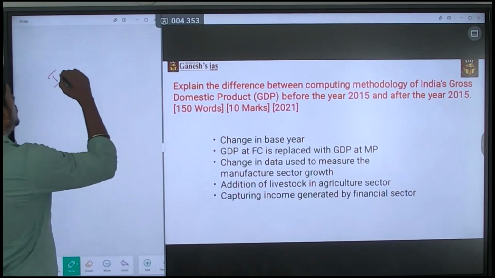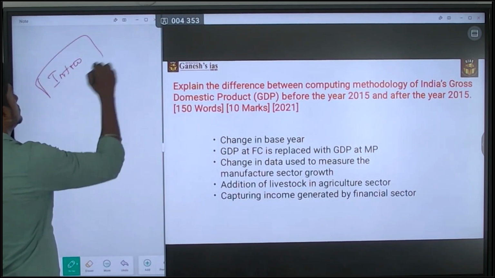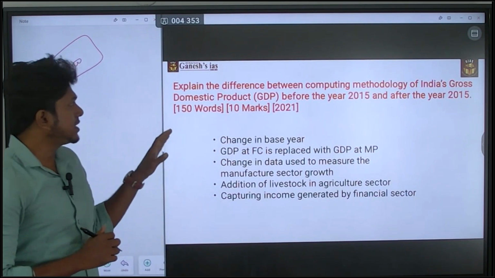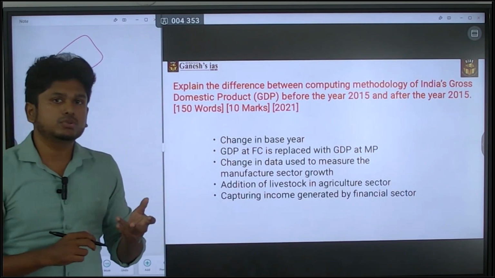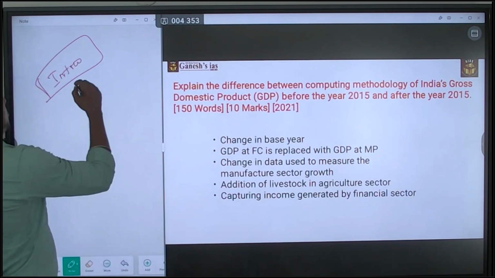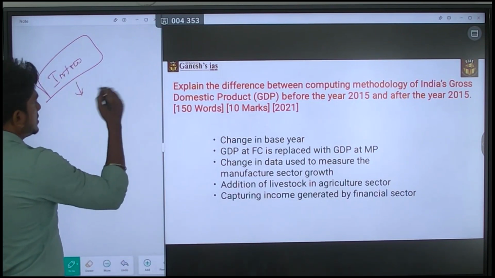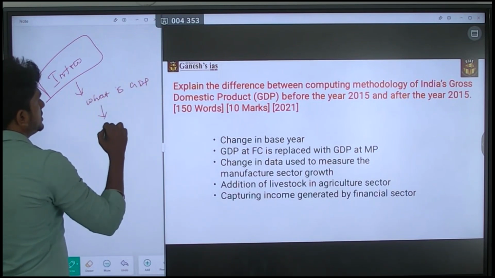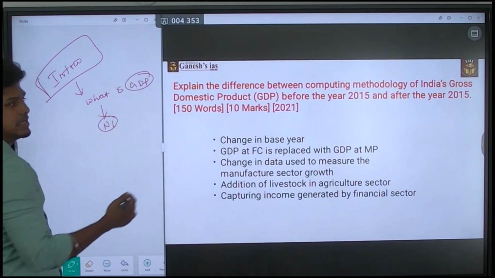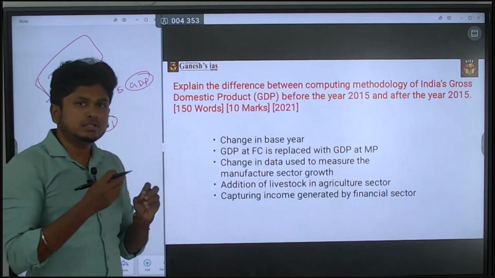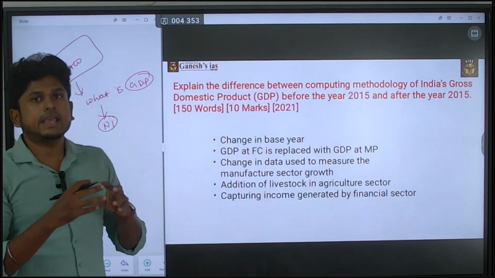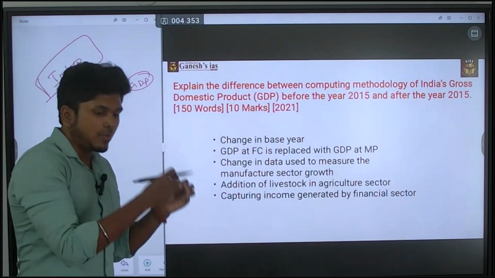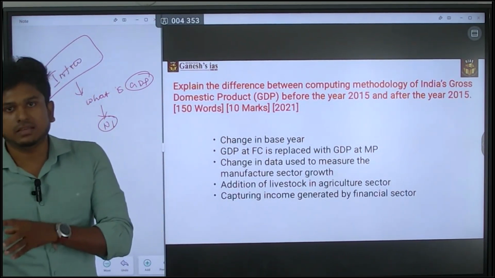First is how you are going to introduce this. This is the first and foremost thing. When it is this kind of question, from where do you have to start? You can say what GDP is, or what national income is, whatever it is, up to you. Or else you can use the question itself in an elaborate manner: there was a need for the change in the computing methodology due to these reasons.